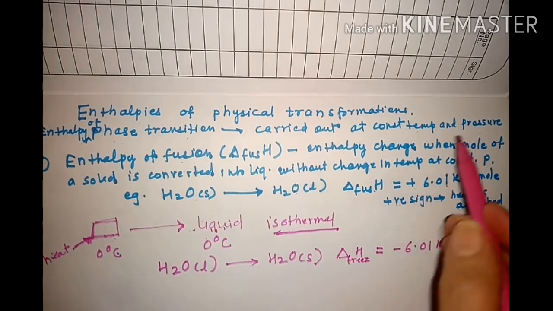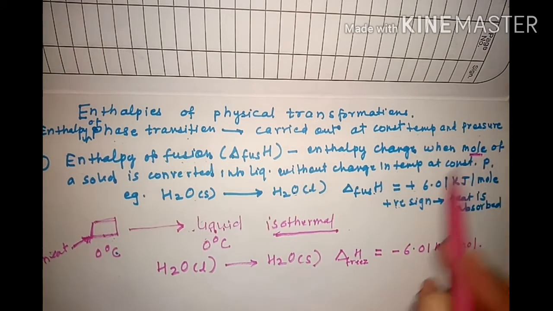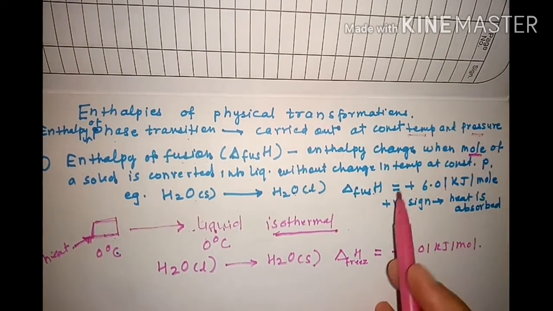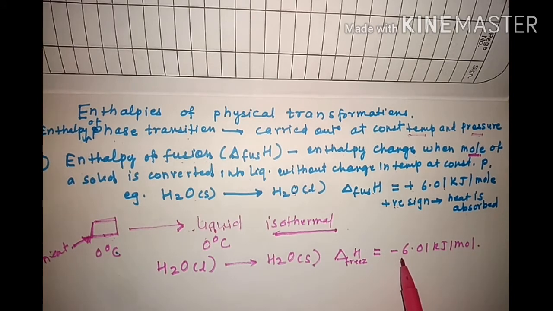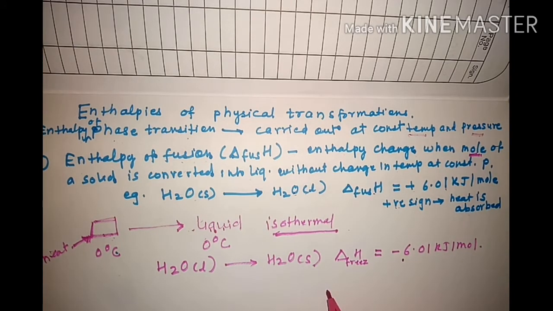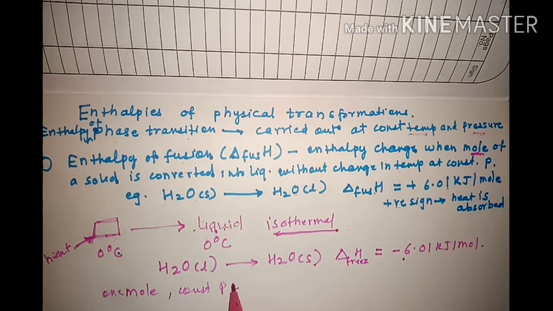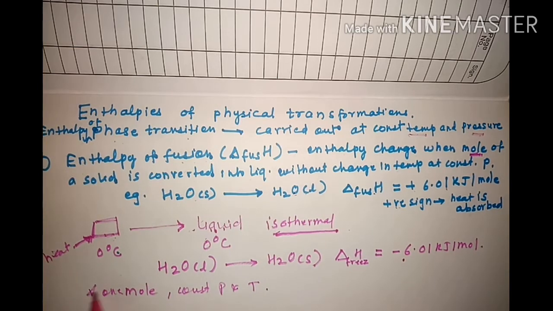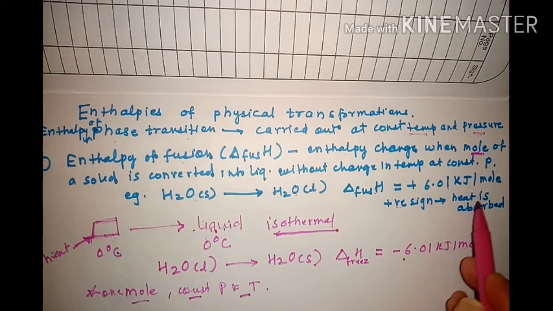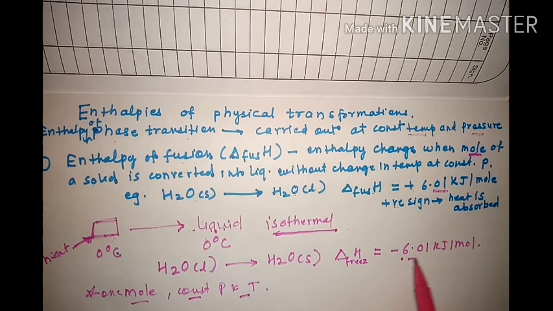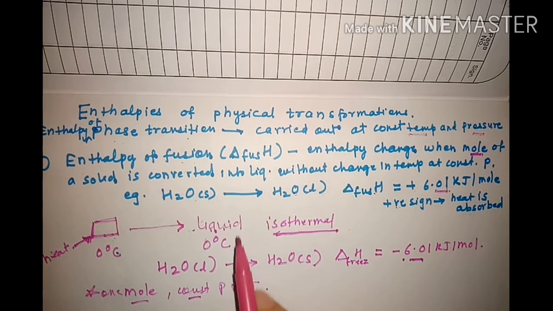Remember, all these conversions are always considered for 1 mole. So this 1 mole and at constant temperature and pressure, these are very important things here. So here this negative sign indicates that heat is evolved. So when water freezes at 0 degrees Celsius, heat is evolved at constant pressure and temperature. So 1 mole, constant pressure and temperature, these are the very important words to be remembered here. So these are the conditions for this conversion, for whatever amount of heat is absorbed or released here. This is about the enthalpy of fusion.